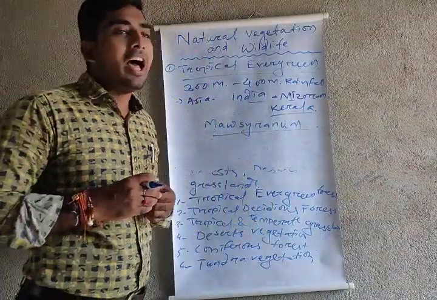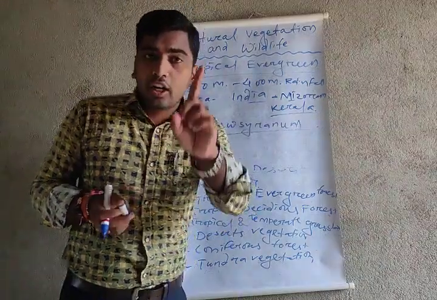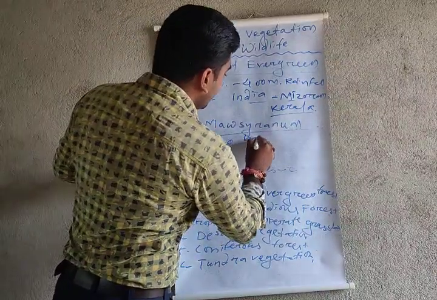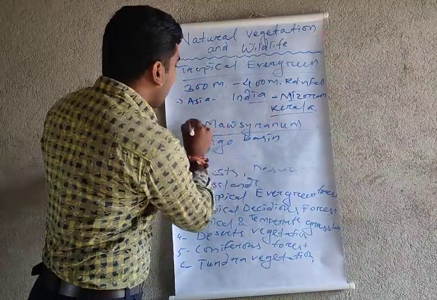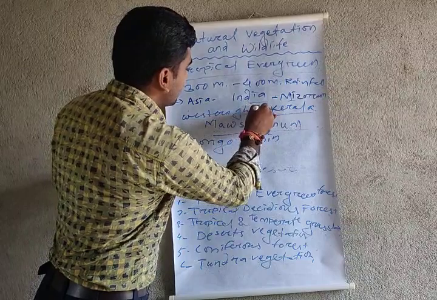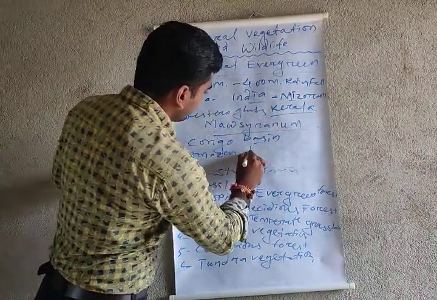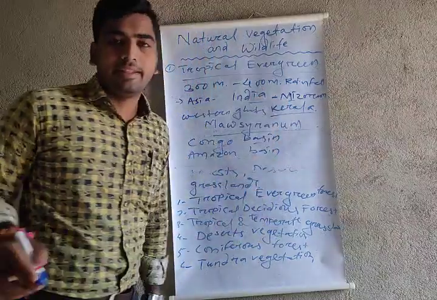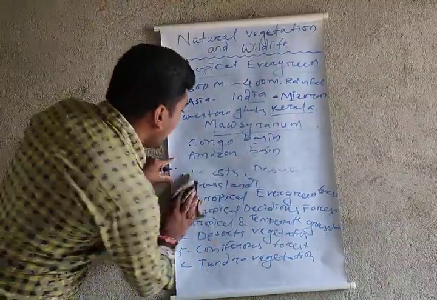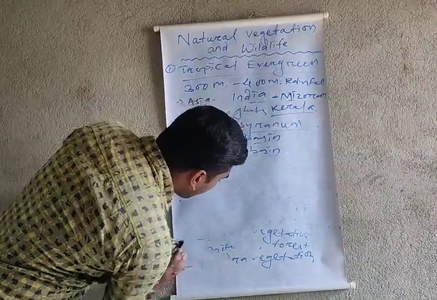After that, in Africa, the Congo basin; in South America, the Amazon basin. In India, the Western Ghats, the Congo basin and the Amazon basin. These three places are where we get the tropical evergreen forest in our world.